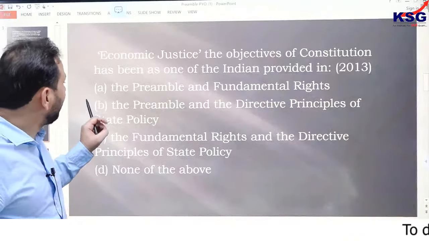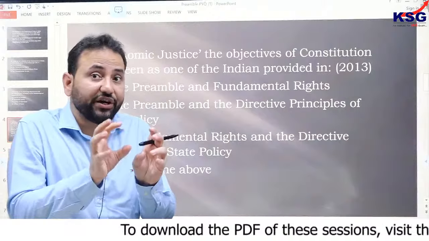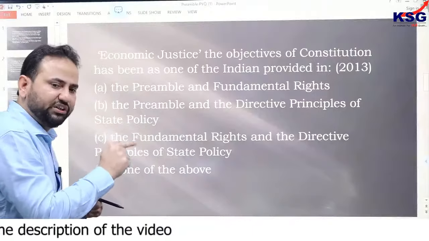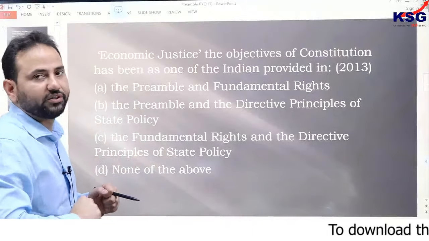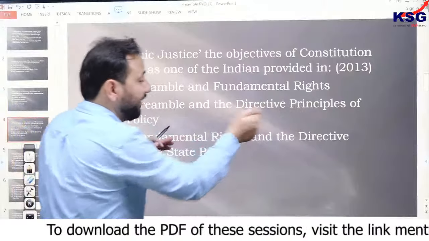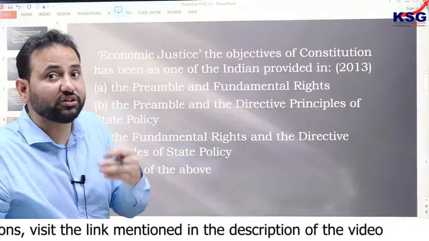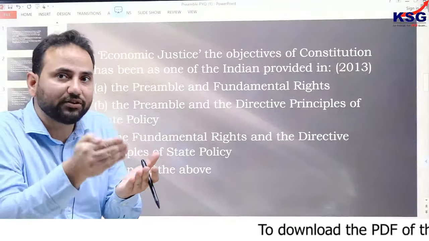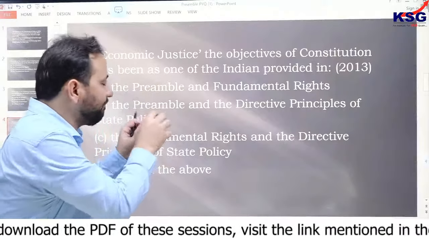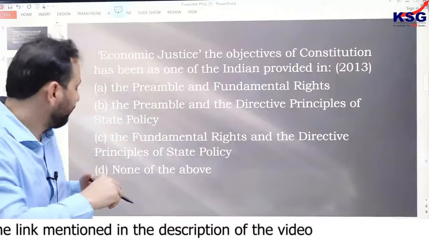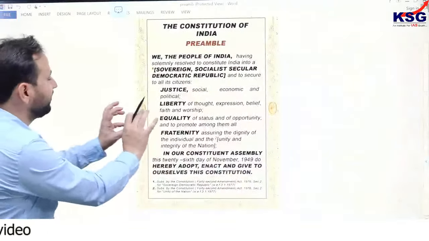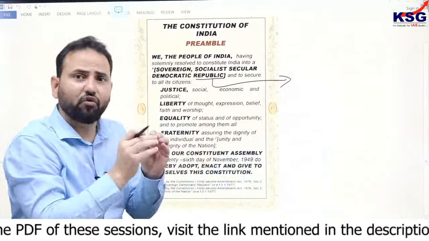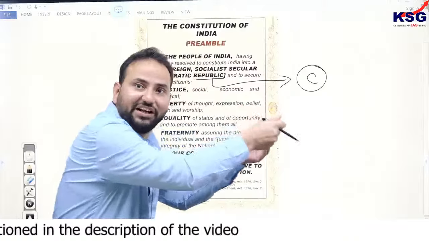It specifies economic justice. So the concept of economic justice, where is it mentioned? Obviously it is mentioned in the preamble, but along with the preamble, where else do we find this concept of economic justice? And here you will come to the concept of DPSP. So whatever concept you see with reference to the preamble, you have to see where it belongs from. It is not only the concept of the preamble which we have to see. We have to see what the terms specified here are, and whatever term you see, like the term republic, you have to understand what the constitutional provisions mentioned are which relate to this concept of republic.